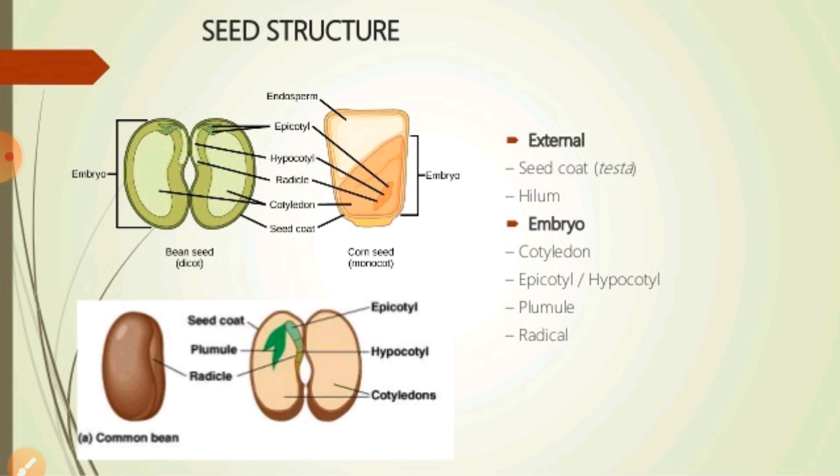On the other hand, when the seeds and fruits are dispersed by ants, that is called myrmecochory, right? So these are the different ways through which seeds can be transported from one place to another, and in this way this chapter is also completed, that is morphology of the flowering plant.